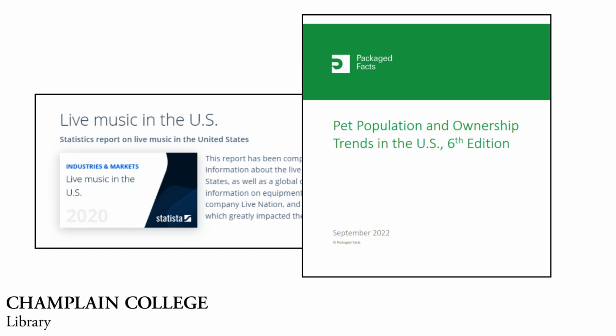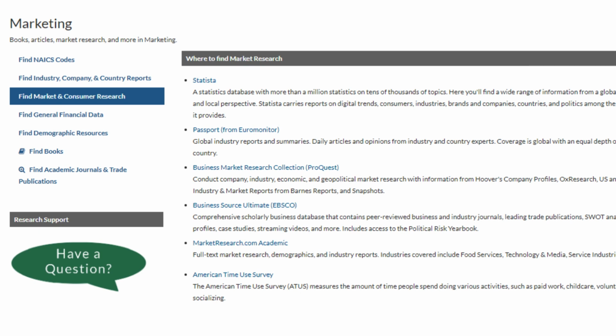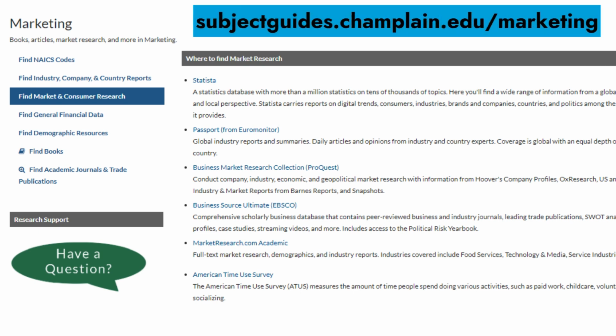This video will introduce some of the market and consumer research data sources available to you as a Champlain College affiliate. The library's Marketing Subject Research Guide is a great place to start for your data needs. Locating the best data for your analysis may require visiting multiple resources to determine which one has the most up-to-date offerings for your topic, or even which resource has the most closely applicable data available at all.